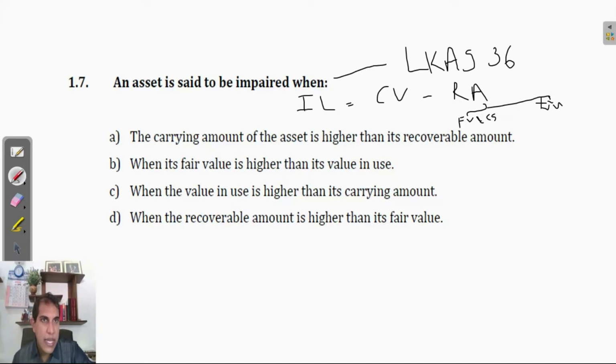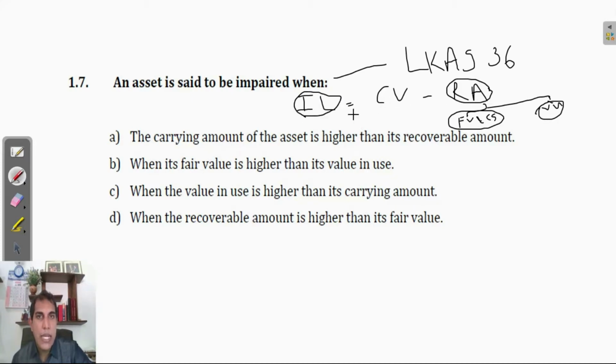Remember, in this case we need to choose the higher value of these two. On that method we can calculate recoverable amount, and we need to take the difference between carrying value and the recoverable amount, then you can calculate impairment loss.